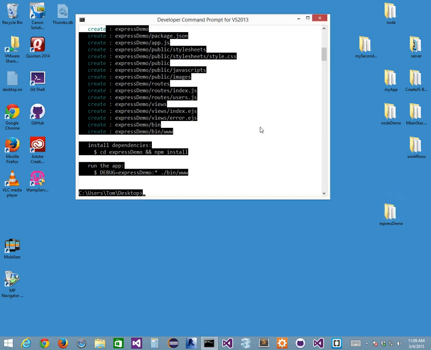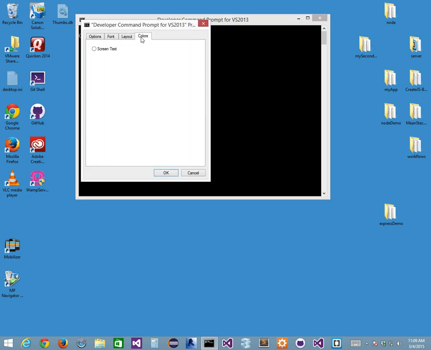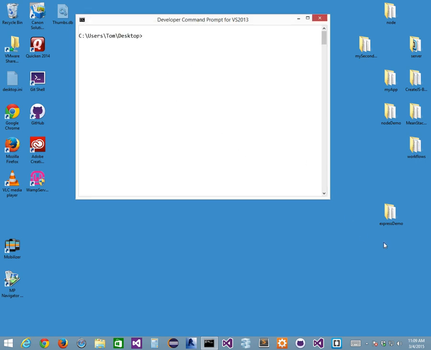All right? And if I do a CLS, I clear my screen, it takes me back up to my command prompt here. I'm just going to reset my colors, so we're back to normal colors again, so you can see it a little better, right? So here's my desktop, here's my express demo, right? After I've done that, I've got to go into that directory. I've got to go cd express demo, right?